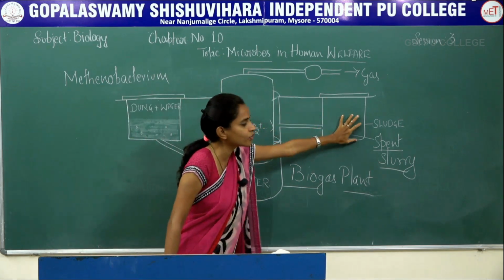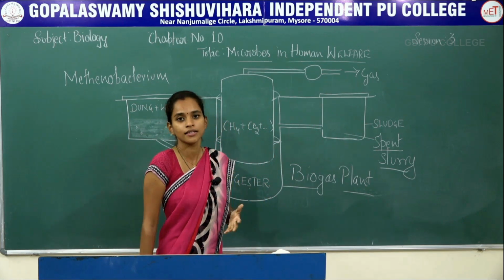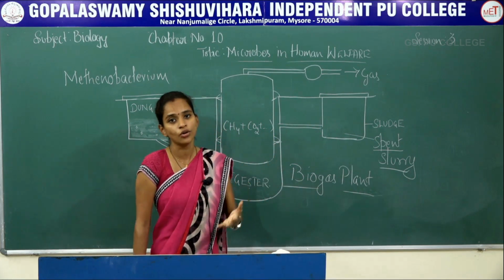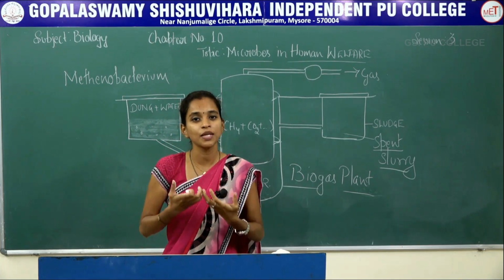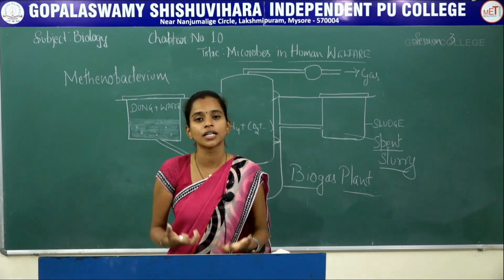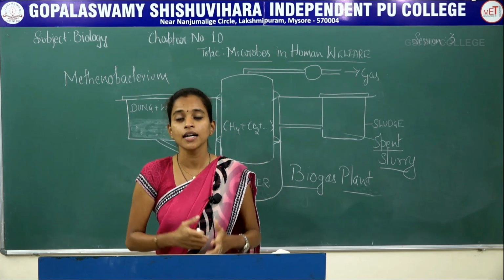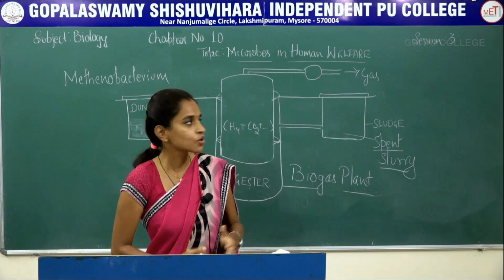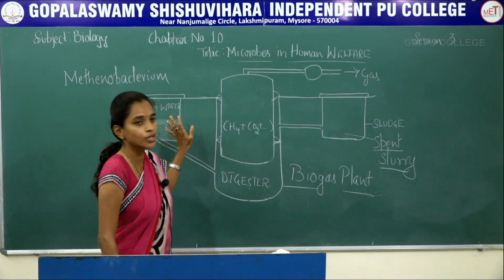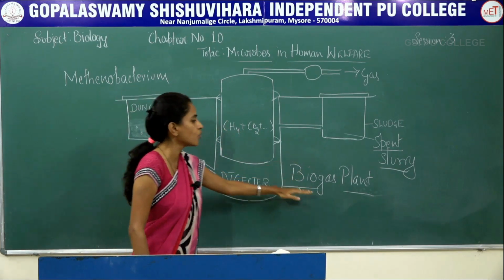And the last component, the slurry or spent slurry that is retained, is used as manures, or you can use it as fertilizers, which has been proven to give good fertility to the soil, and the crop yield quality and quantity have also increased. So that is about the utilization of microbes in the biogas plant.